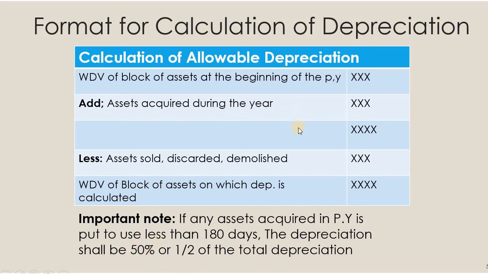How is it calculated? For example, you have purchased an asset worth 1 lakh and it is used for 5 months, less than 180 days, less than 6 months, only 150 days. Here the depreciation percentage is 10%. When you calculate depreciation at the end of the year, it is 1 lakh into 10% into 50%. So only 50% of the depreciation should be taken.